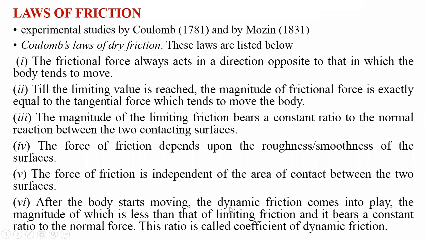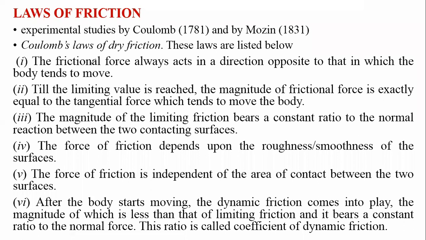As we have previously said, the dynamic friction comes into play after the body is in motion, and this dynamic friction is always less than the limiting friction. And for the dynamic friction also, a coefficient of friction exists, and it also bears a constant ratio to the normal reaction or normal force. All these are the laws of friction, or they may be called Coulomb's laws of dry friction. Now let us see them one by one again.